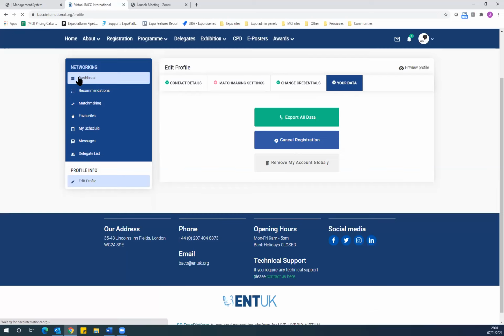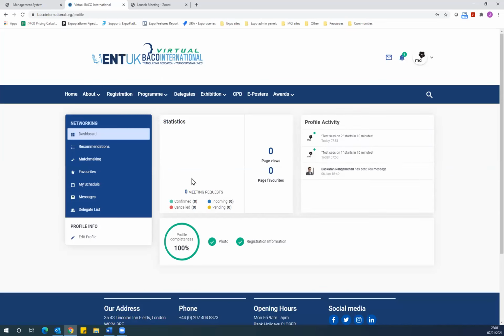Your dashboard gives a snapshot of recent activity. It will give you a summary of any meetings set up and also features an activity feed which tracks any connections made, messages received, and any notifications sent via the platform. So keep a lookout for the indicator in the top right-hand corner for any new updates.